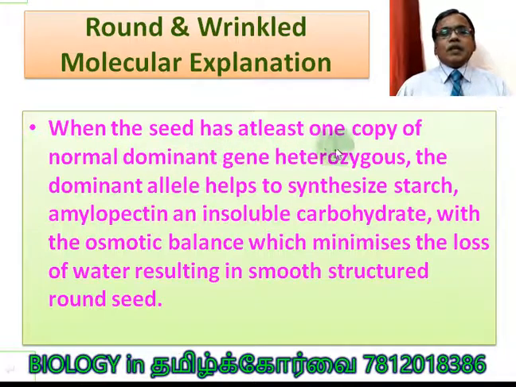When the seed has at least one copy of the normal dominant gene, heterozygous, the dominant allele helps to synthesize starch, amylopectin, an insoluble carbohydrate with osmotic balance, which minimizes the loss of water. Capital R is sufficient to produce SBE, the enzyme which keeps the starch molecule in a branching state. So absorption as well as loss of water is very much minimized. So the seed shape is not changing. It is maintained as a round shape.